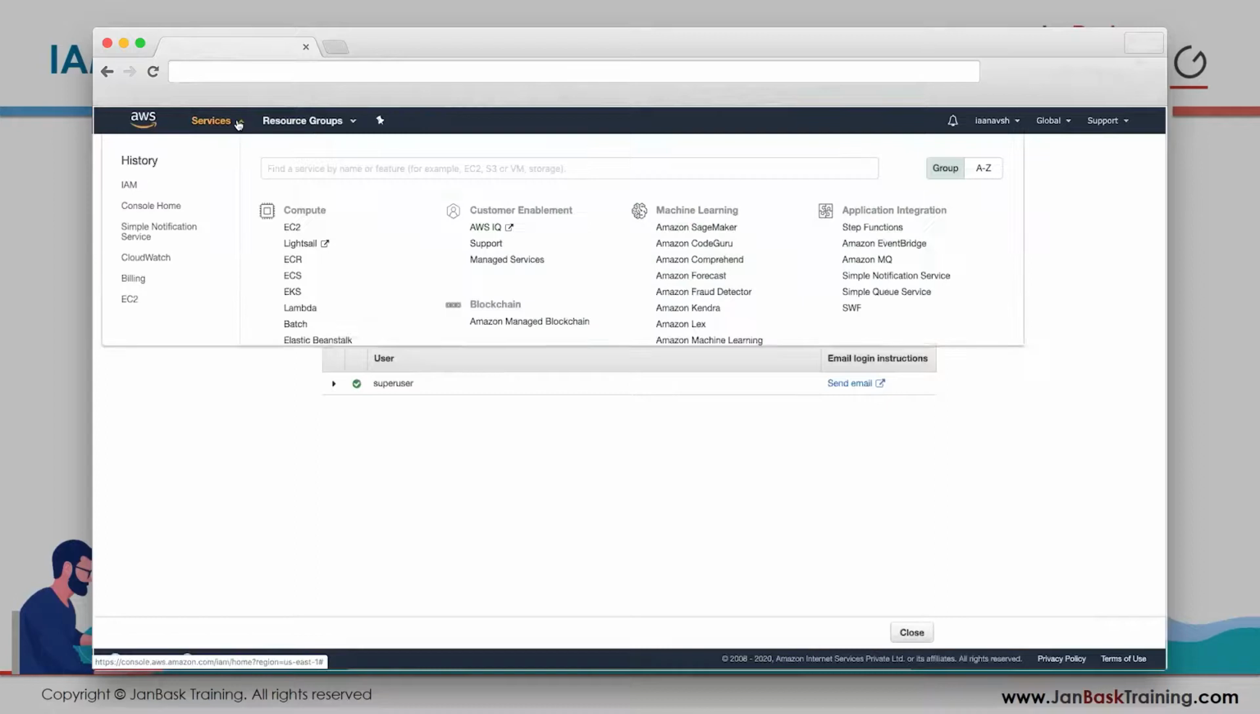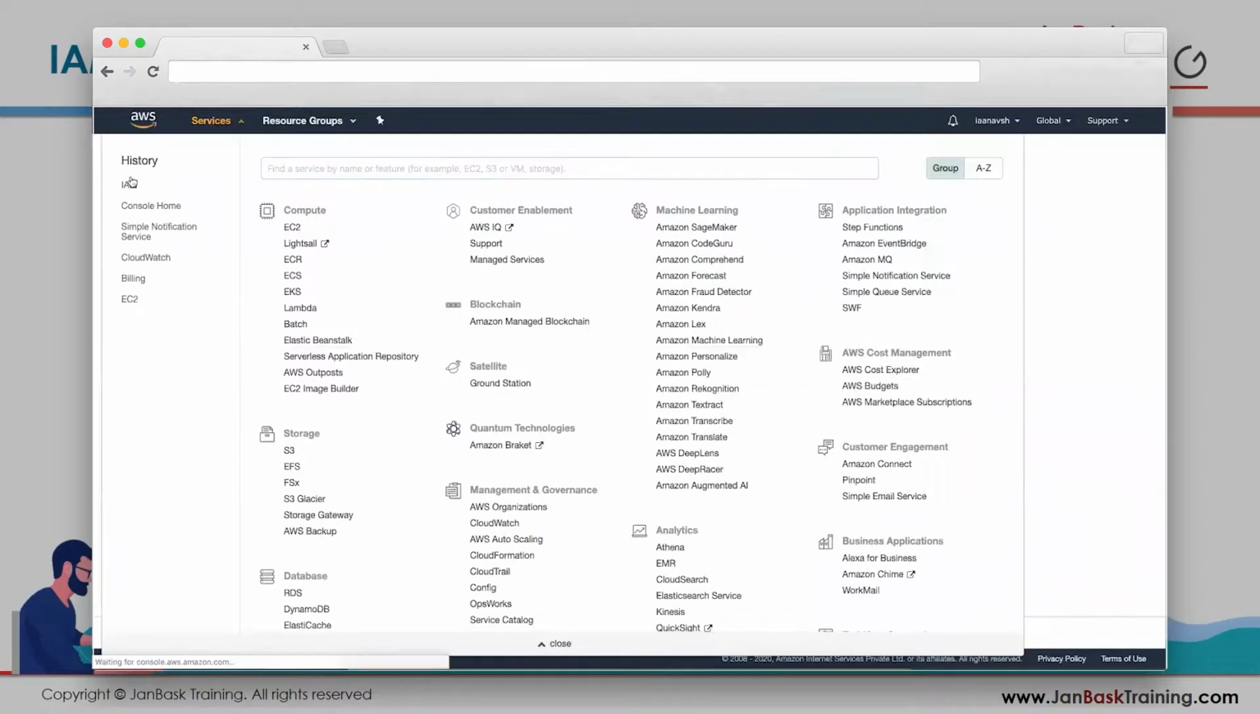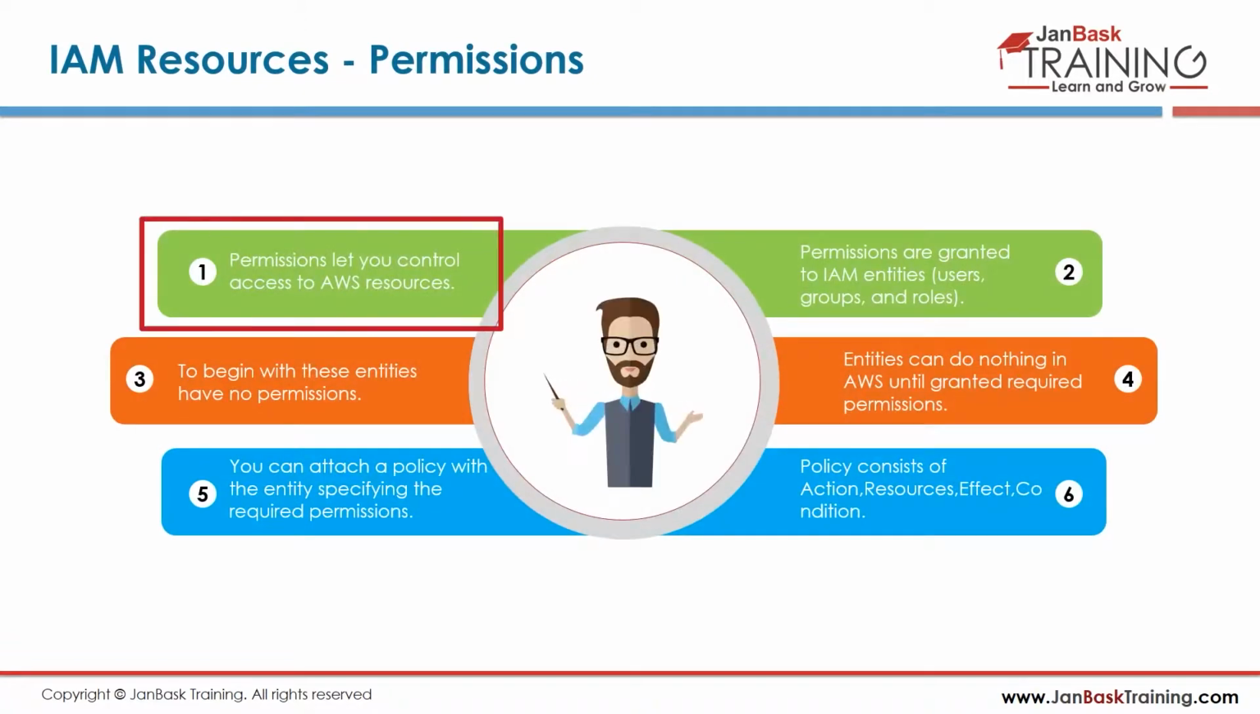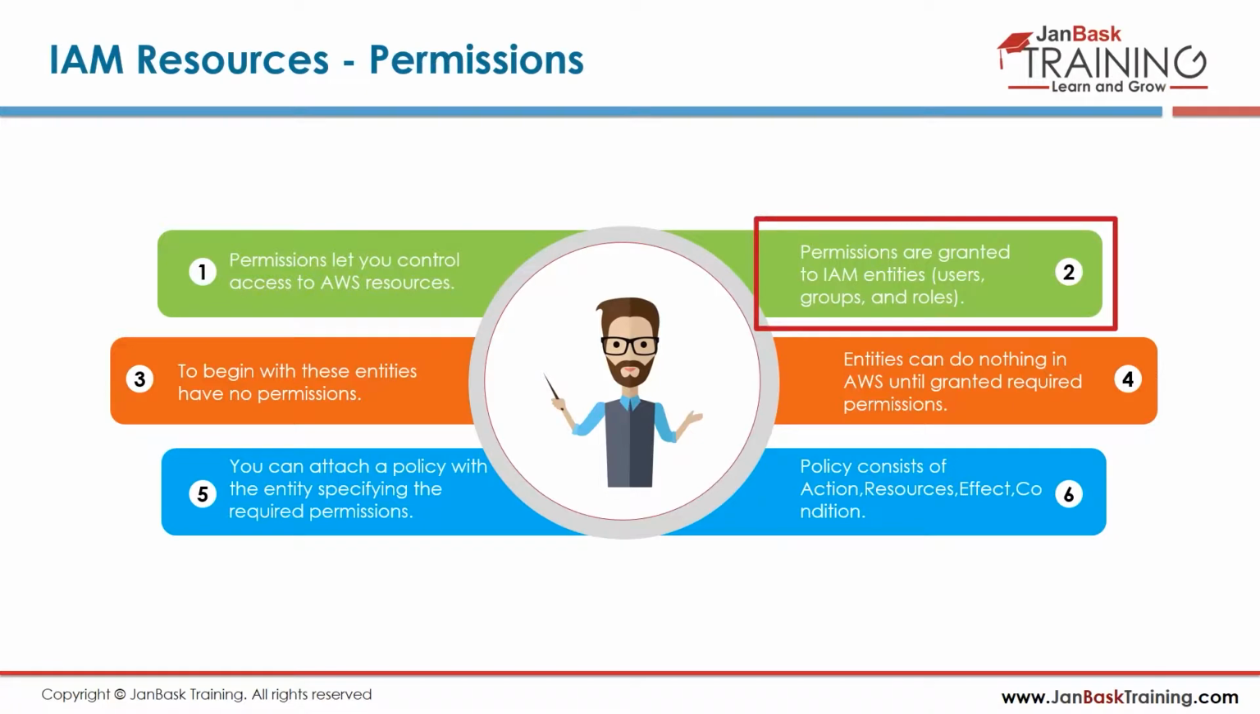So this is how you create users and groups and permissions and so on. So permissions let you control access to AWS resources, and you can have permissions granted to users, groups, and roles. Users are your normal users, user 1, 2, 3. You can have n number of users. You can have groups wherein you can add multiple users into a group.